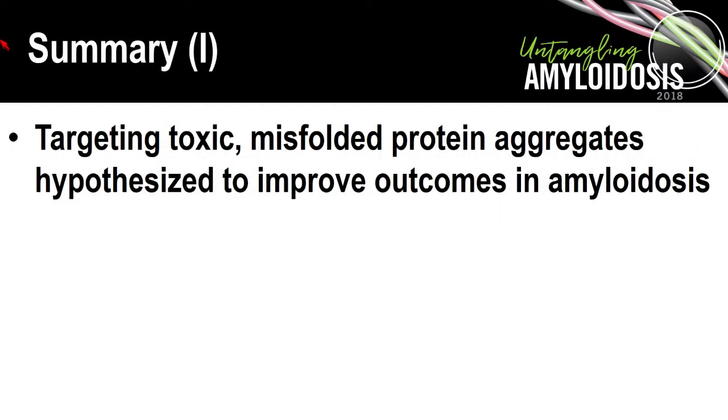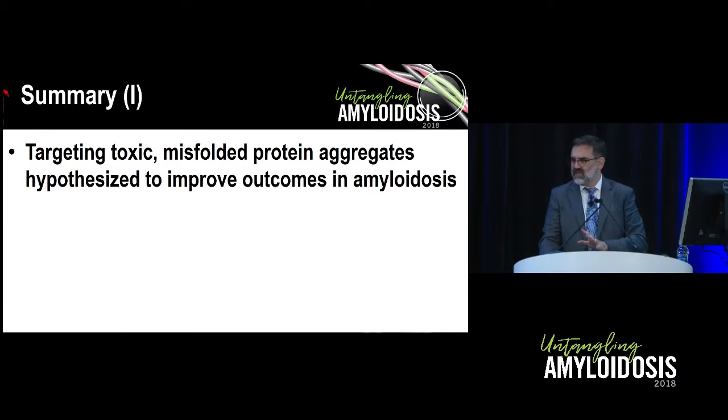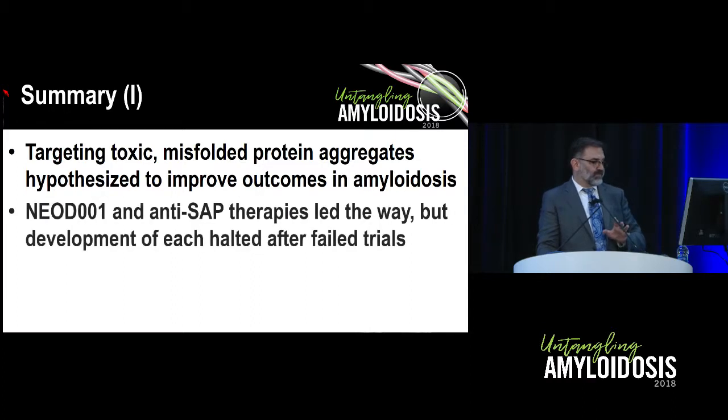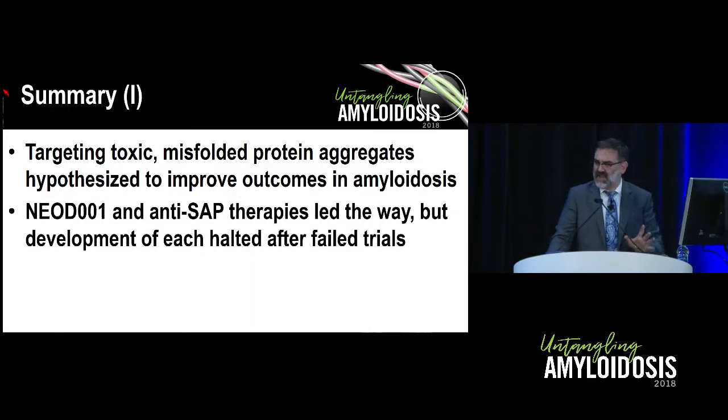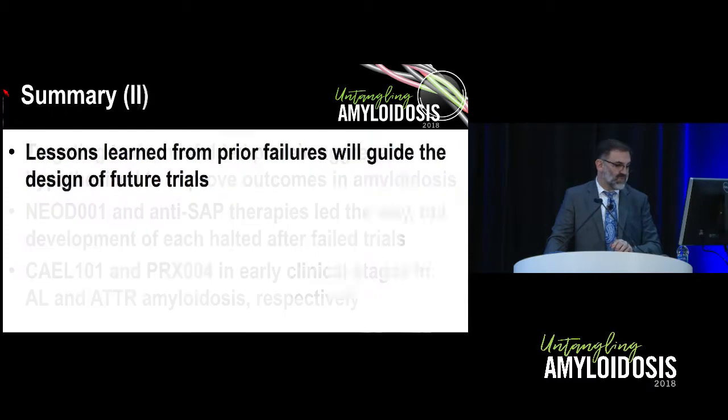So to summarize, there's been a lot of effort and interest in targeting misfolded protein aggregates because of the known role that they have in disease pathology. NEOD-001 and anti-SAP therapies were the ones that were first and furthest out of the gate. Both programs did hit major roadblocks this year, and both programs at the present time have been halted. However, we still have 2 other antibodies that are in development, CAL-101 for AL amyloidosis, and potentially others, as I showed you, and PRX-004 for transthyretin amyloidosis.